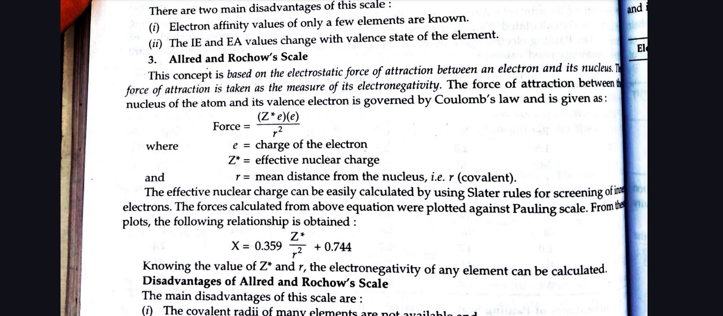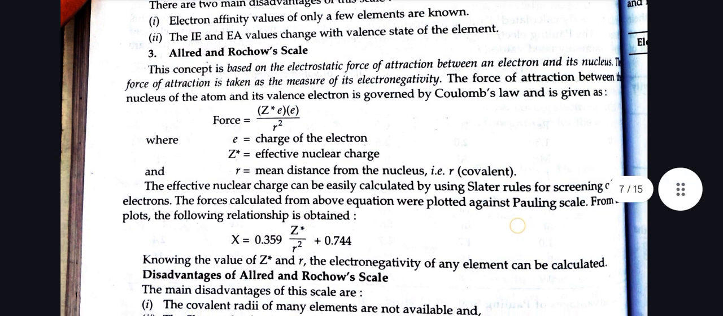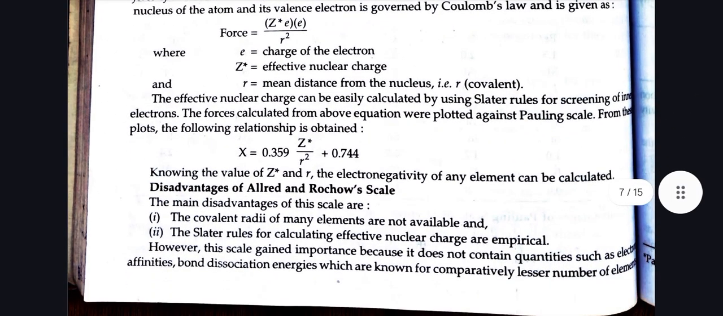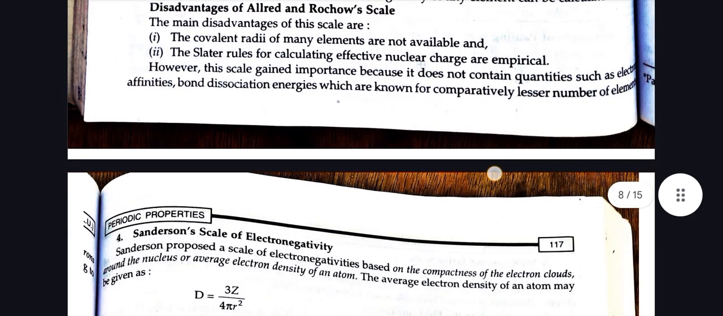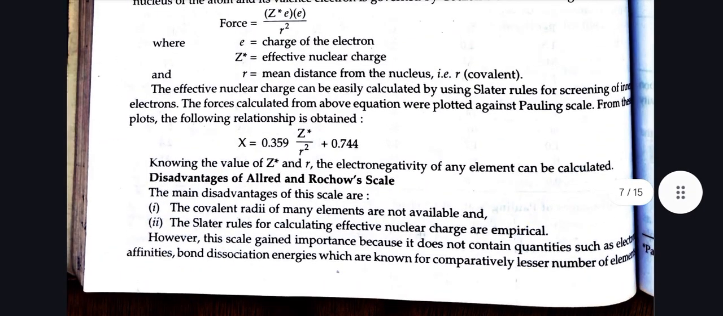The force of attraction between the nucleus of the atom and its valence electron is governed by Coulomb's law and is given by force equals Z star e into e by r square, where e equals the charge of the electron, Z star is the effective nuclear charge, and r is the mean distance from the nucleus, that is, r covalent. The effective nuclear charge can be easily calculated by using Slater's rule for screening of inner electrons. The force calculated from the above equation was plotted against the Pauling scale. From this plot, the following relationship is obtained: x equals 0.359 Z star by r square plus 0.744.